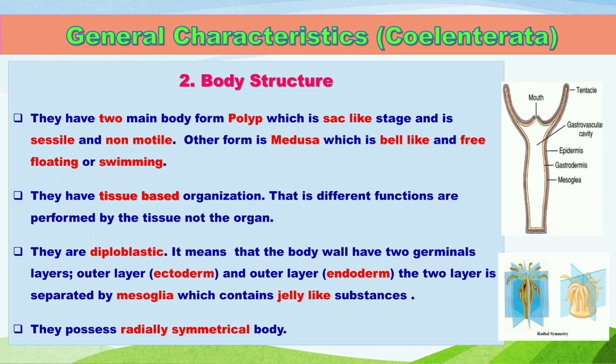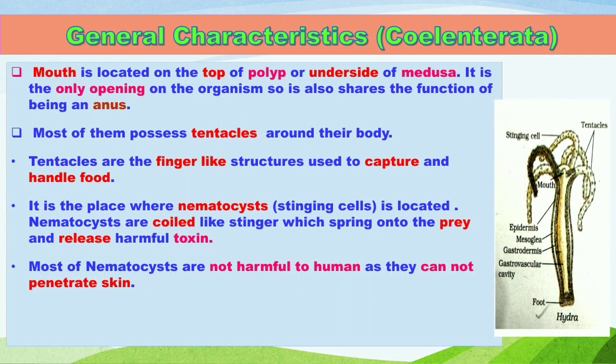They possess a radially symmetrical body. What does a radially symmetrical body mean? It means that they can be divided along different planes into two equal halves. Now when we talk about their mouth, it is located at the top in the case of polyp and on the underside in the case of medusa. It is the only opening of the organism, so it also serves the function of an anus.